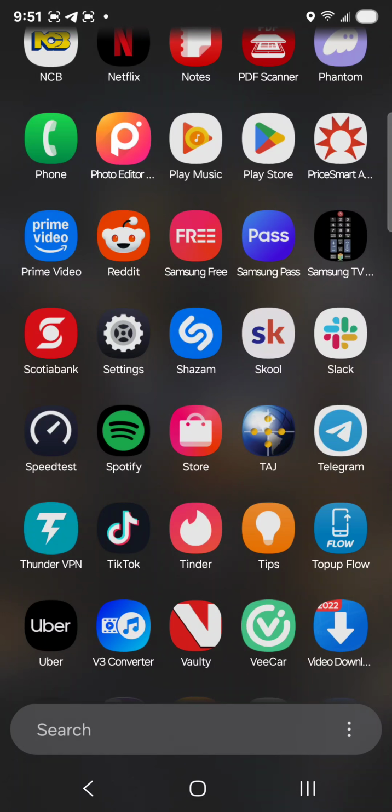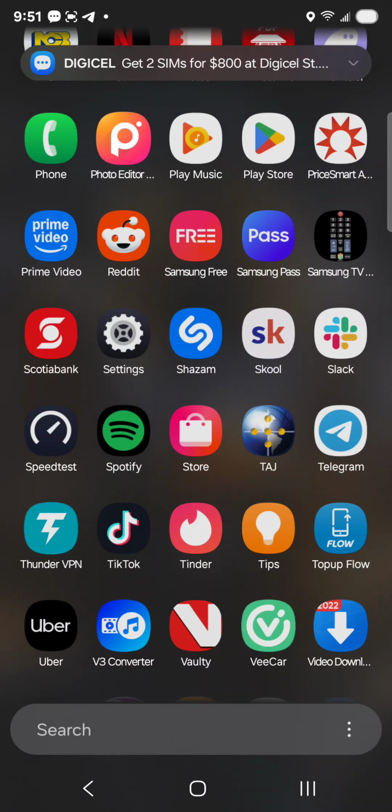Today I'm going to show you how to use different notifications for different apps. For example, you have a specific app that you want to use a specific notification on. I'm going to show you exactly how to set that up on your Samsung device.